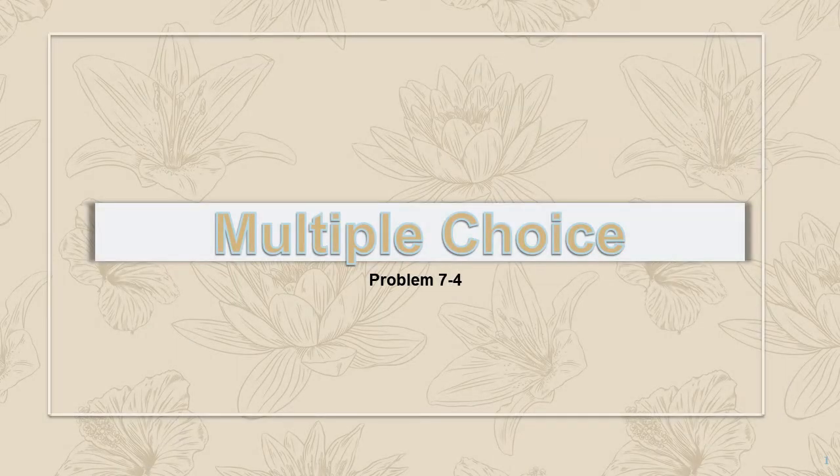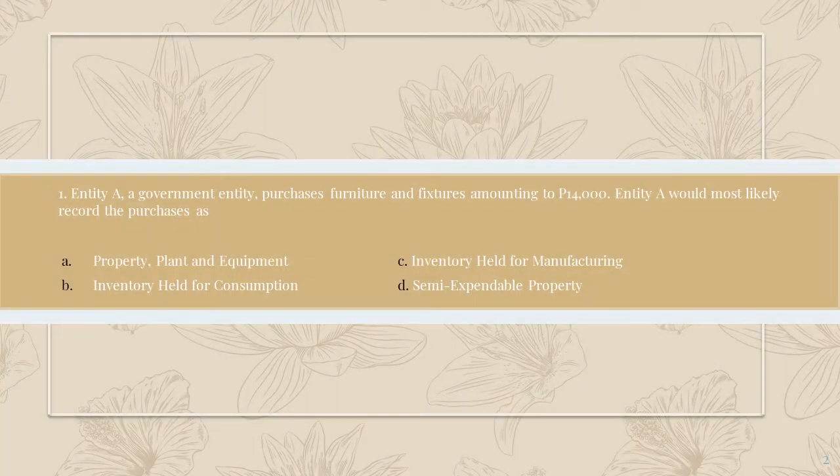Finally, we have arrived to the last part for the problem of this end chapter question about inventories. So number one, Entity A, a government entity, purchases furniture and fixtures amounting to 14,000 pesos.